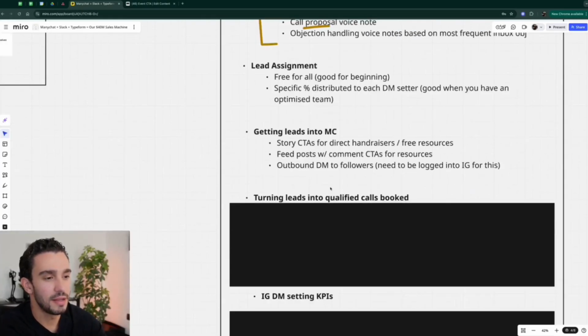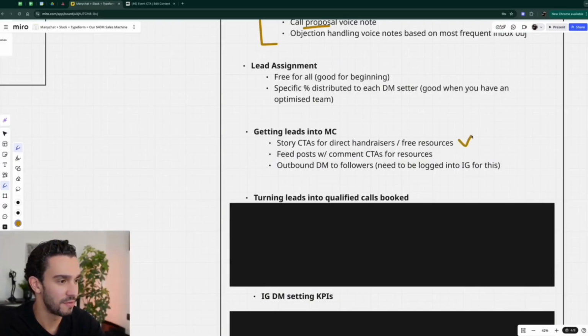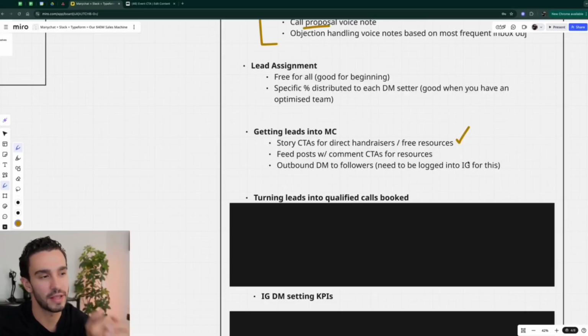Now, when it comes to getting leads into Manychat and basically generating leads here, super easy. 2 of the main avenues to generate leads we already just covered here when I showed you the automations. So the first one is a story call to action for a direct hand raiser or a free resource. The second one is a feed post with a comment CTA, either for a direct hand raiser or a call to action for a resource as well. So both of them work very, very well.